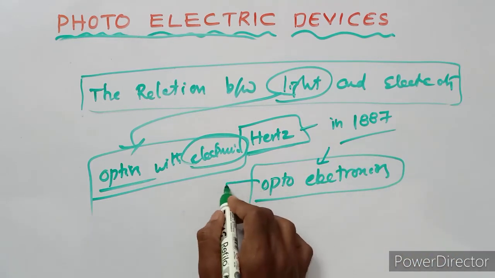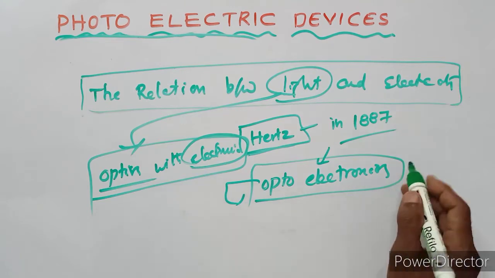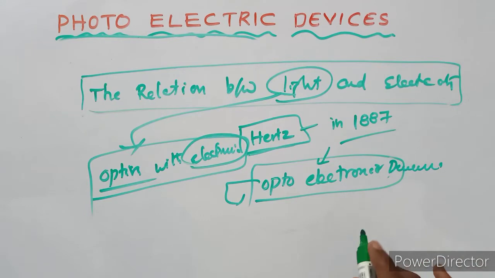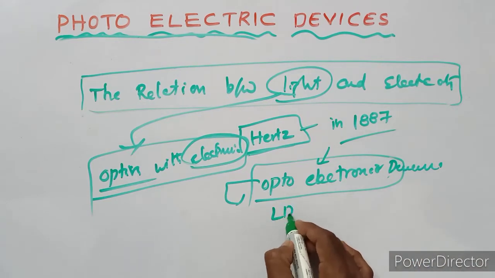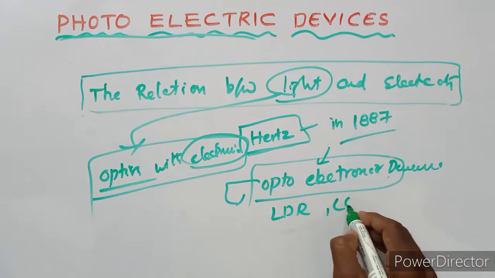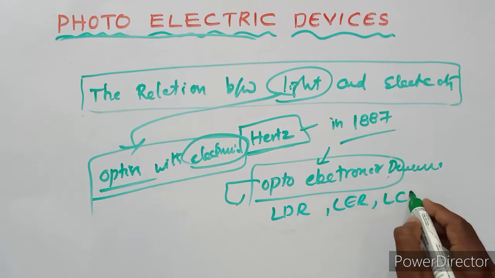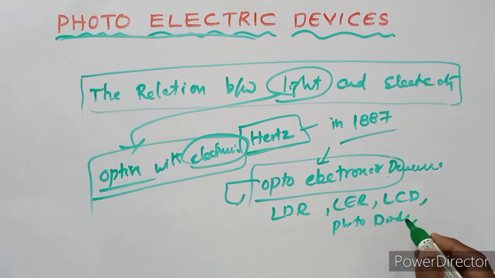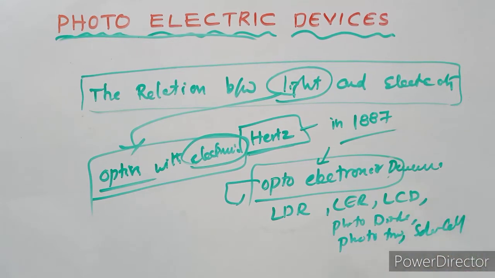That number of devices are called optoelectronic devices, such as LDR, LED, LCD, photodiode, transistor, solar cell. These are all optoelectronic devices.